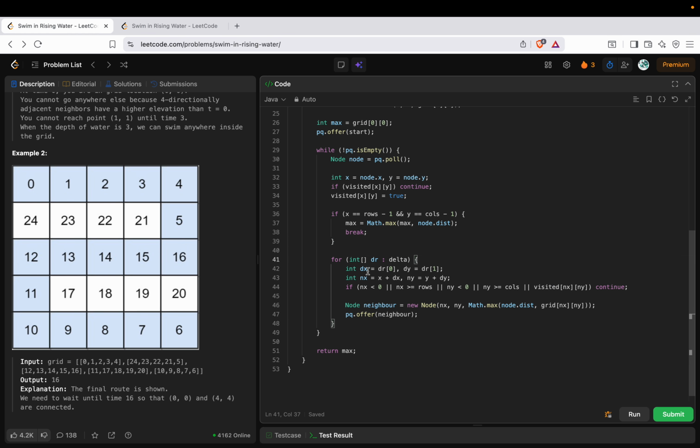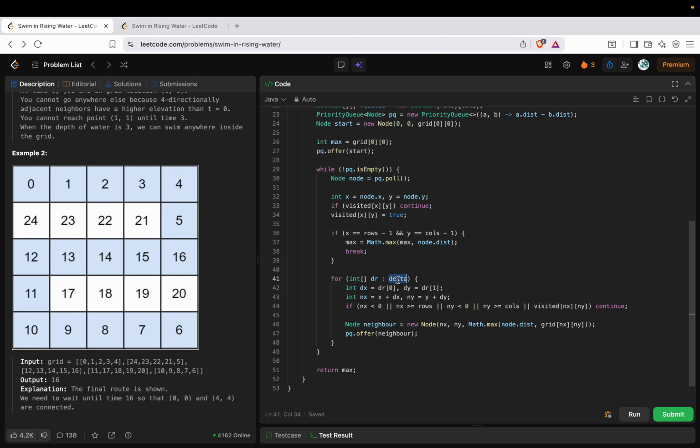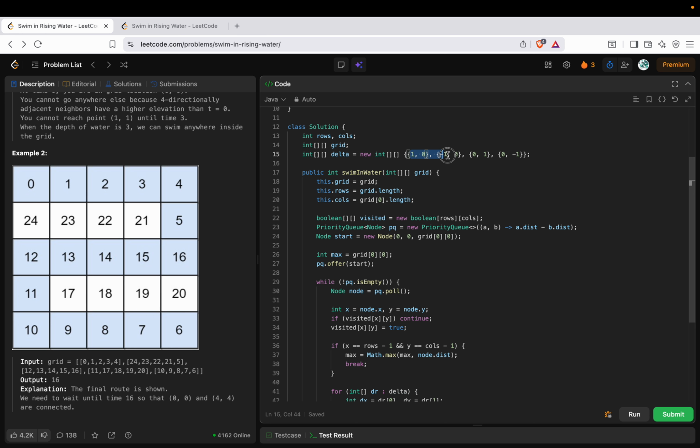I'm just getting delta x and delta y. If you see, this delta is basically the directions in which I can go. If I go to the right, my x will increase by 1 and my y will remain the same, so x is 1 and y is 0. If I go to my left, my x will decrease and my y will remain the same, so that is minus 1, 0. If I go to the top, my x will remain the same, whereas my y will increase, so 0 comma 1, and 0 comma minus 1.